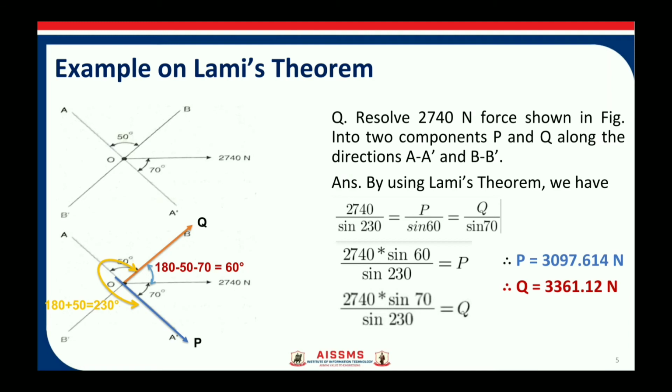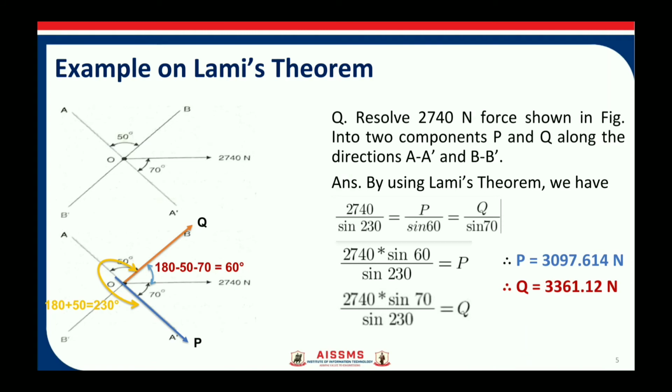We can take either way. Now by applying Lami's theorem, we have 2740 divided by sine 230, which is the angle between the two forces. You can either take 50 degrees plus 60 degrees plus 70 degrees, or you can take 180 plus 50 degrees, that is 230 degrees. I have taken 230 degrees over here.